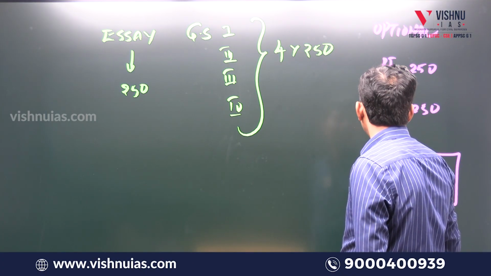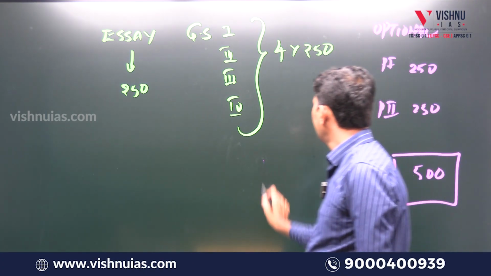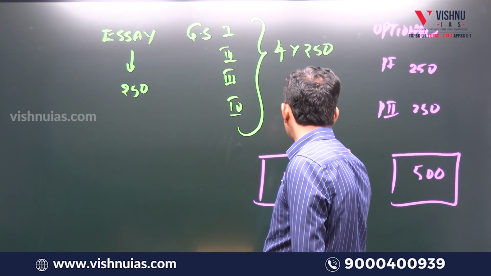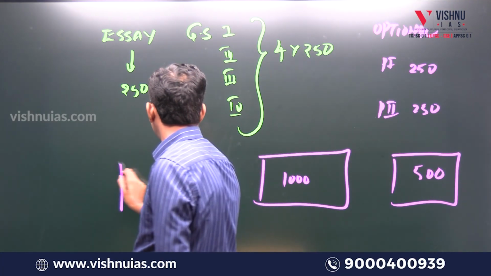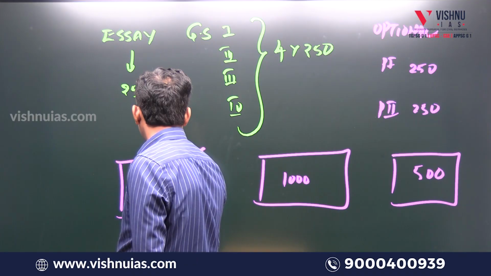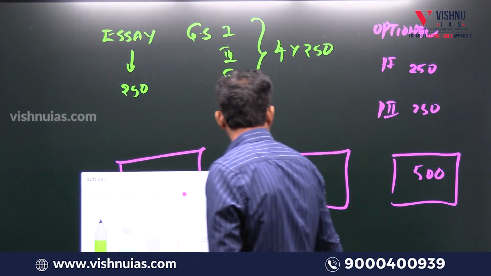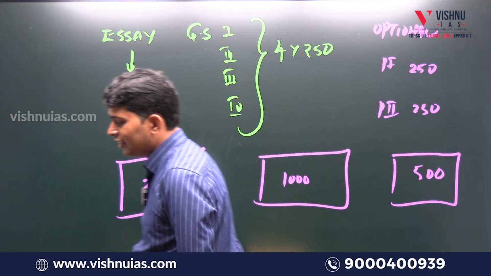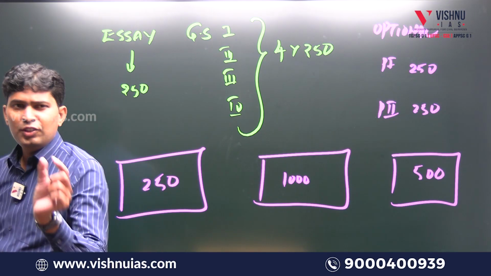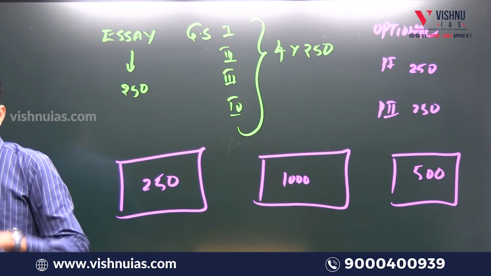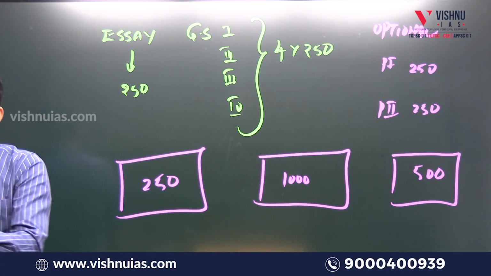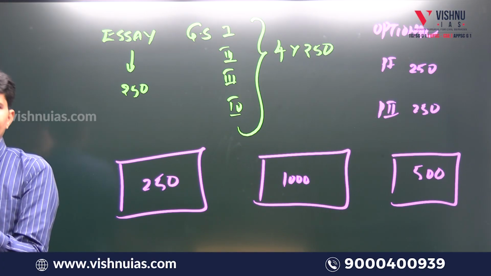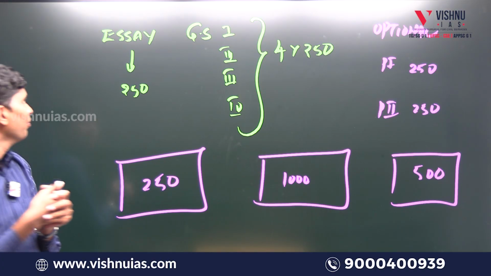So what is the game of the mains, sir? Let's understand what UPSC is expecting from this game. Here the game is different. Why is it different, sir? Based on 1:12 or 1:13 or 1:15 of the vacancies, prelims candidates are qualified.